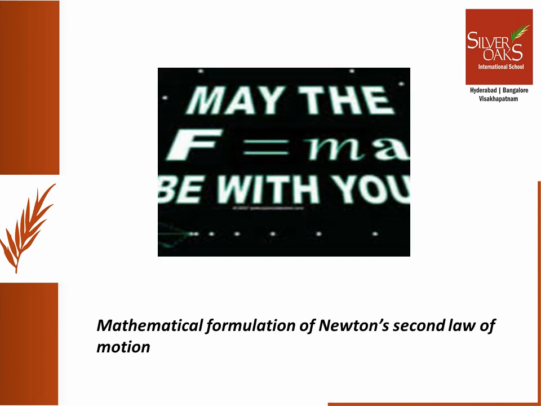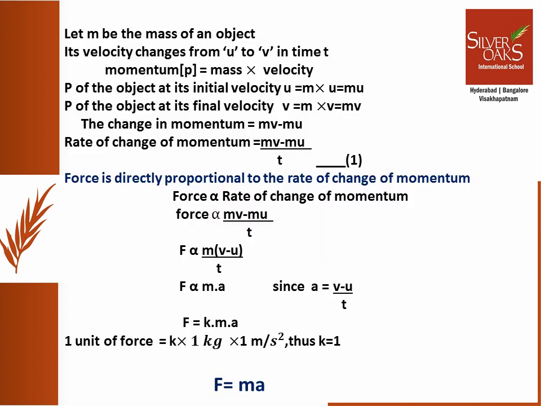Let's derive Newton's second law of motion mathematically. Let the mass of the moving object be small m and let its velocity change from u to v in time interval t. We know that momentum of the object is the product of mass and its velocity. Momentum p of the object at its initial velocity u can be written as m into u, that is mu.